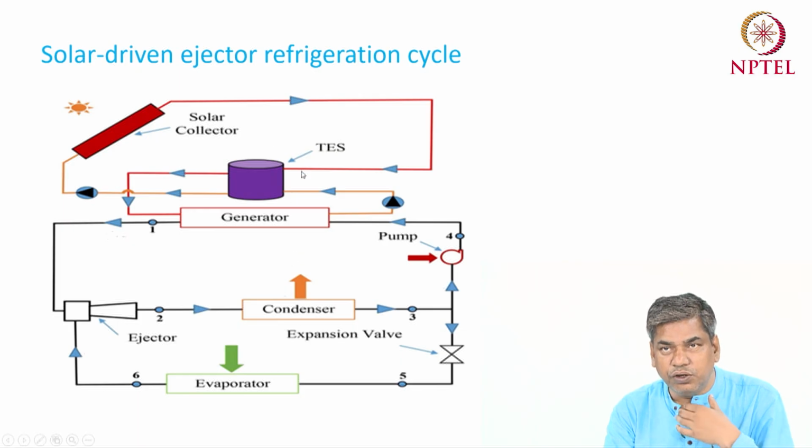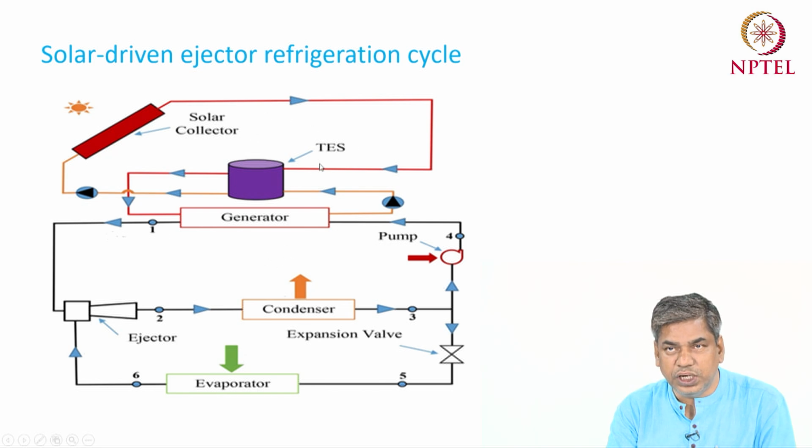And in between that, a TES, that is the thermal energy storage, is used, because solar energy is an intermittent energy. So that's why, to store the thermal energy and to get continuous operation of the system, we can use thermal energy storage which will supply constant heat to the generator, and also supply heat to the generator when the solar radiation is not available. Okay, so the TES can be used for a continuous, constant supply of heat energy to the generator.